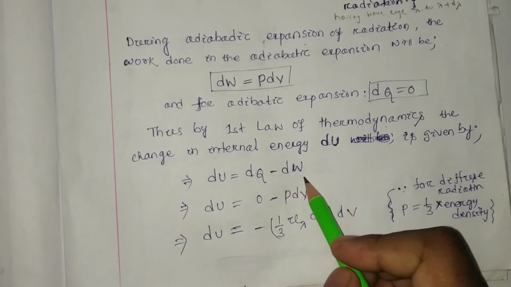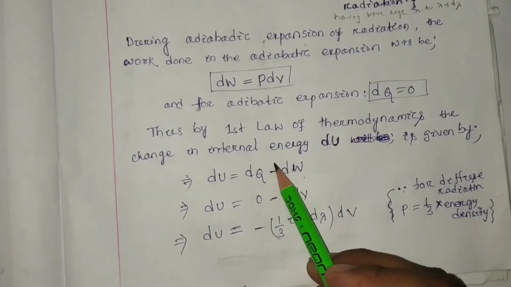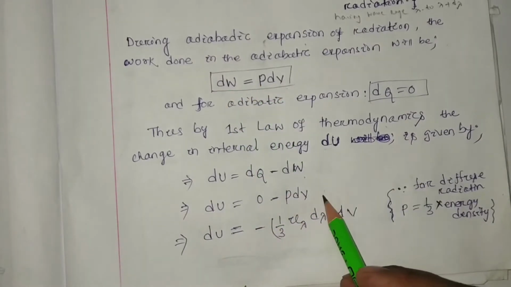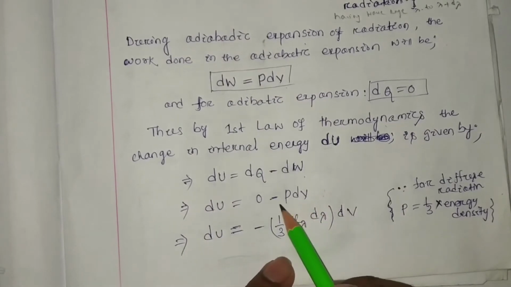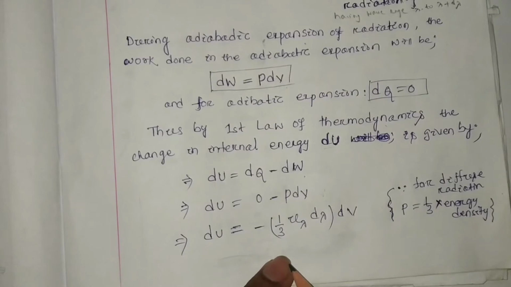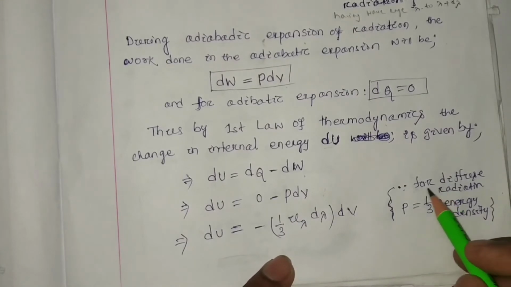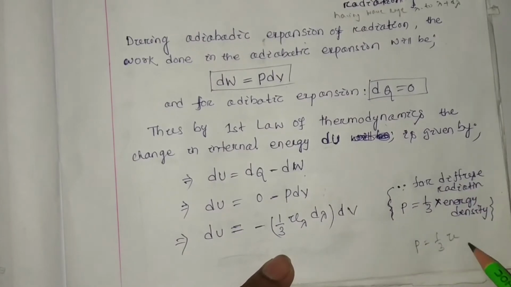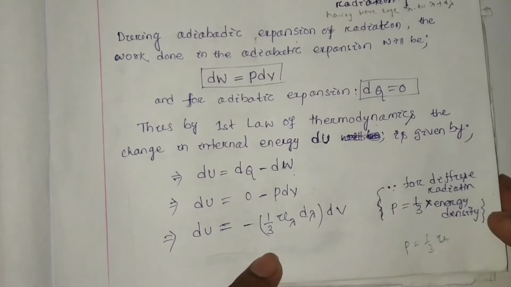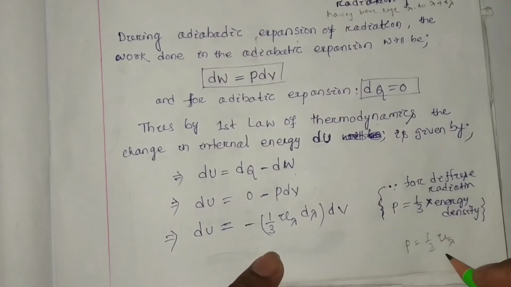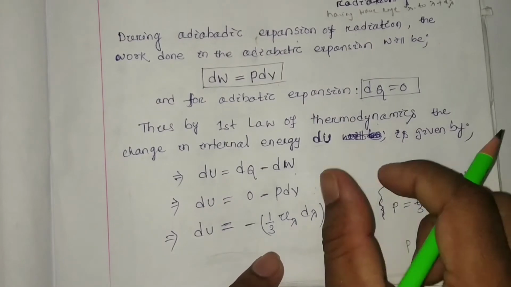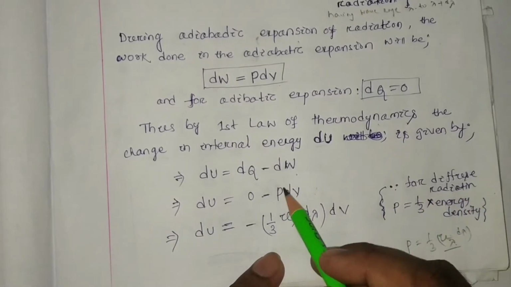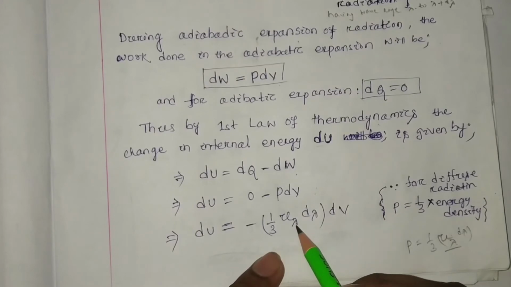dQ minus dW. As here we considered the adiabatic process, dU will be equal to 0 minus p dV, because dW is nothing but p dV. Here p is your radiation pressure, which for diffuse radiation is one third of the energy density. The energy for a particular wavelength is u lambda, but for a range of wavelengths, it will be u lambda d lambda. So for the diffuse radiation, p will be one third of u lambda d lambda, into dV.